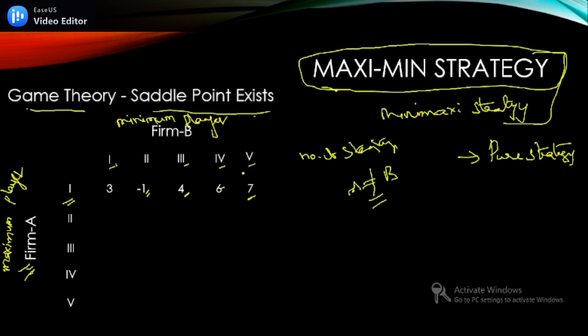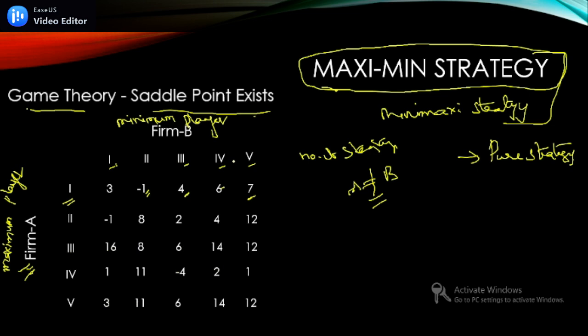Now let us also see the payoffs of the second strategy: -1, 8, 2, 4 and 12. Then the third, fourth and fifth strategies. Clear? So firm A applies the first strategy and checks the impact while B plays all 5 strategies. In the same way, the second strategy against the 5 strategies of B, the third against the 5 strategies of B, and likewise all 5 strategies against all 5 strategies played by firm B.